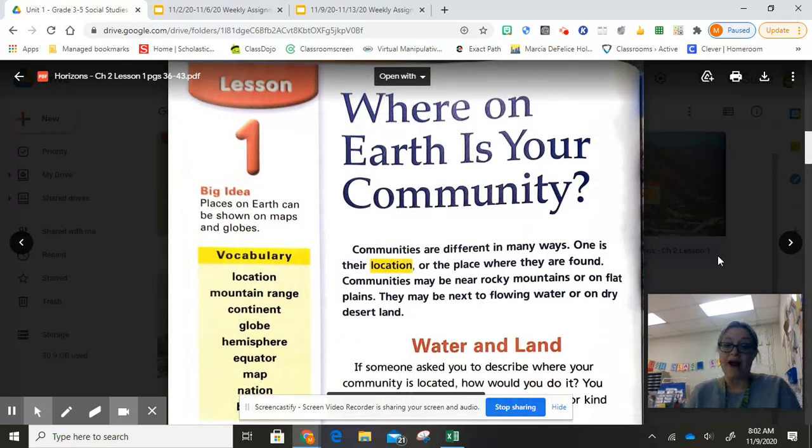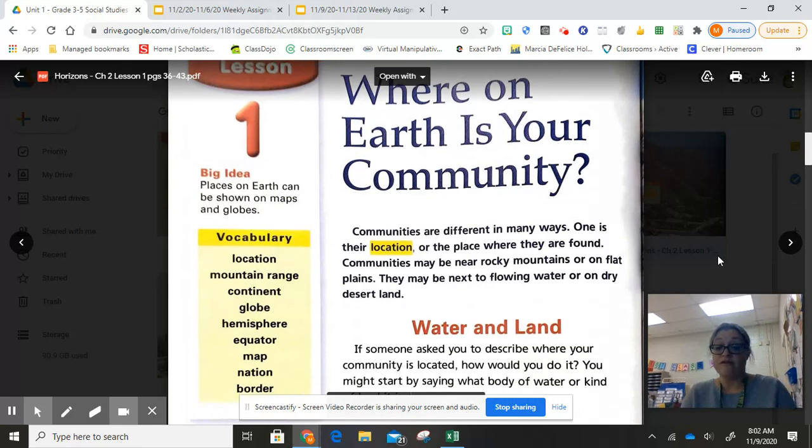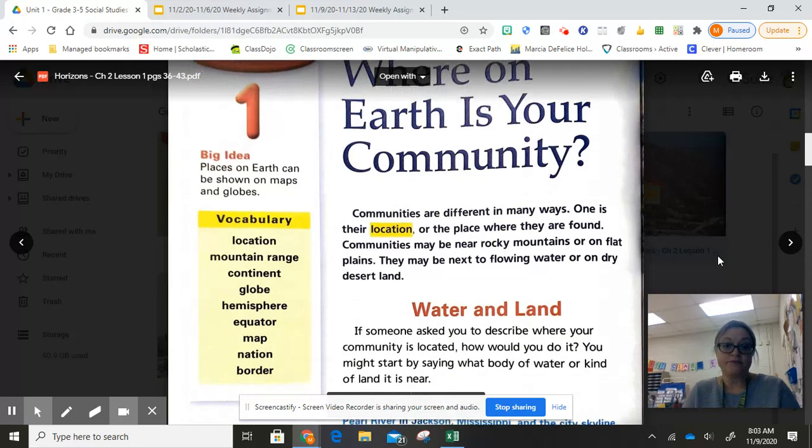Lesson 1. Where on earth is your community? Okay, our big idea, places on earth can be shown on maps and globes. So if we wanted to find out exactly where our community was located, we have lots of options that we can look at. Maybe just looking at a globe wouldn't help us find Millville, but it would help us find our continent of North America. It would help us find our country of the United States of America. It would even help us find our state of New Jersey. But for us to get closer to see our actual community, we would probably have to go to a state map or even a city map so that we could see more of our community and exactly where it's located.